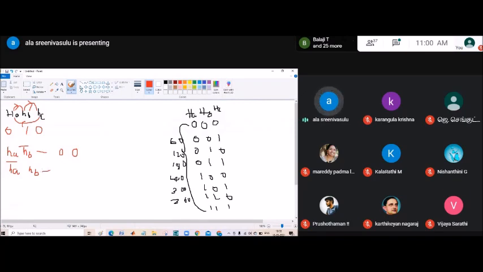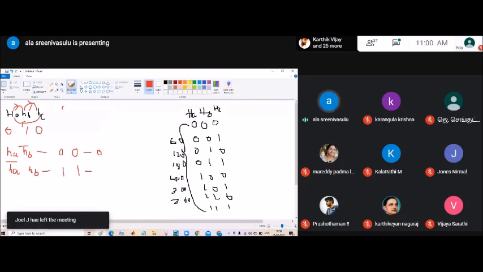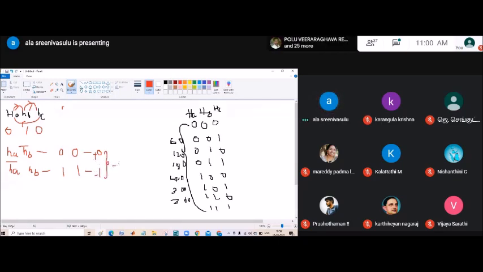Similarly, HA bar 0, HB 1. So if you see here, what is the AND gate operation? AND gate operation: 0,0 gives 0; 0,1 gives 0; 1,0 gives 0; only in the 1,1 case will we get output as 1. Here we are getting 1. Upside 1 we are taking positive, lower side 1 we are taking negative. So then we will get minus 1.